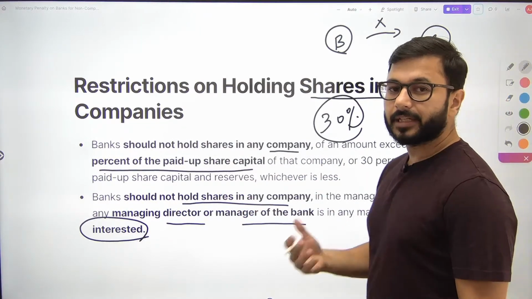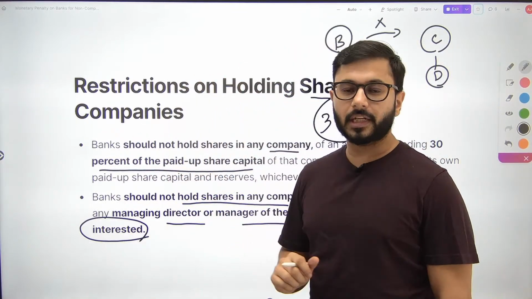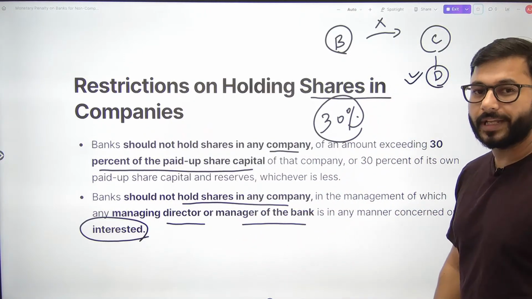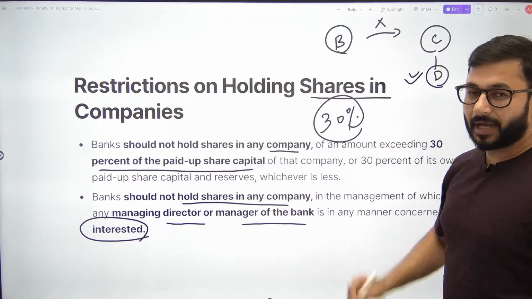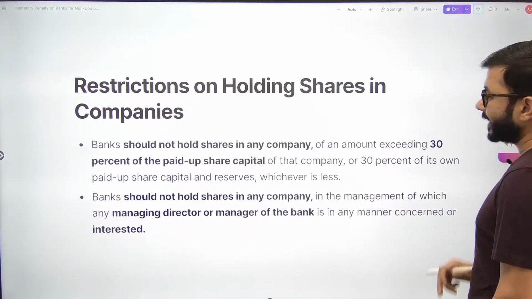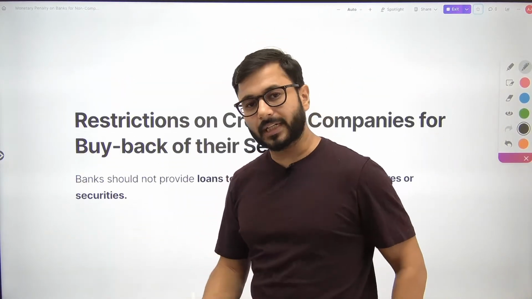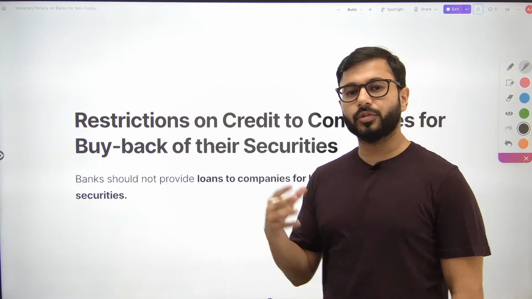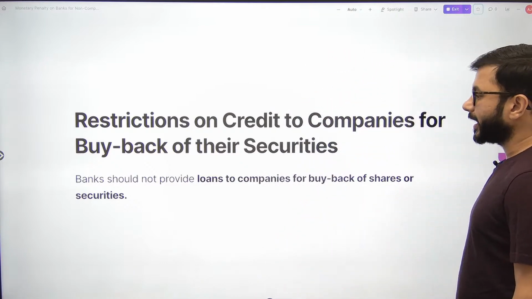If the bank is holding shares, what does it mean? It automatically means the bank is invested in that company, which means there must be an undue influence of this director on the bank, because of which the bank had to buy the shares of this company। So this is also prohibited। Yahan tak clear hai? Please let me know, then we'll move forward। Director means director of the bank। मैनेजिंग डायरेक्टर, बोर्ड ऑफ डायरेक्टर्स में जो भी बंदे बैठे होते हैं, all of those, इंडिपेंडेंट डायरेक्टर्स भी आएंगे, सारे डायरेक्टर्स आएंगे।